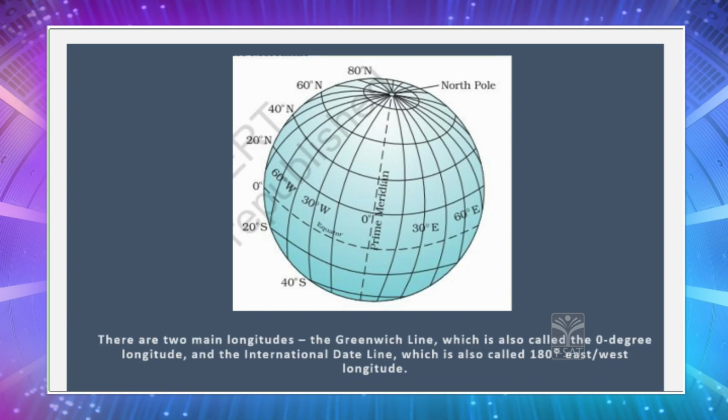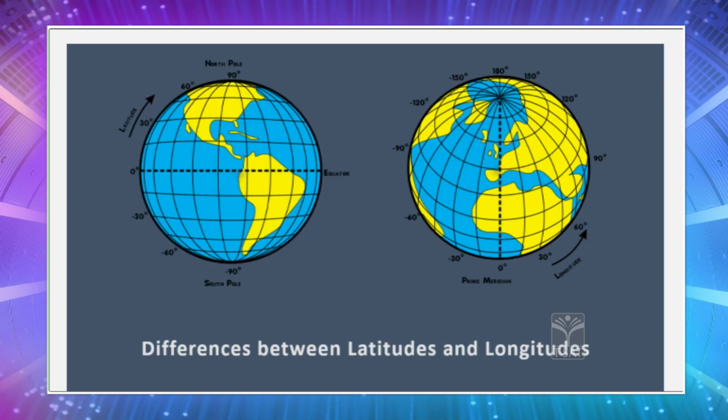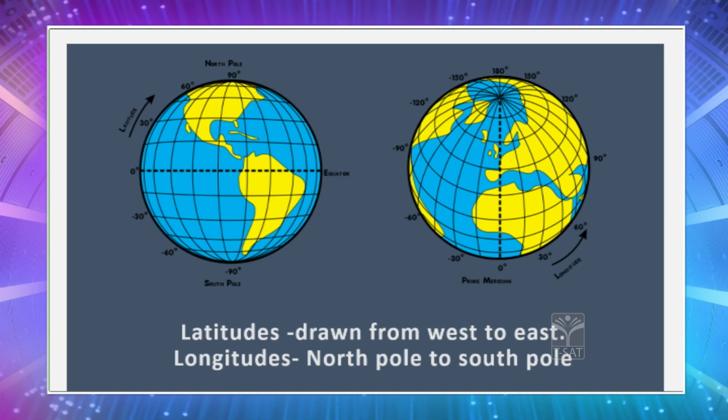And children, talking about the two important longitudes, that is the Greenwich line, which is also called the 0 degree longitude, and the international date line, which is 180 degrees east or west longitude. So children, this is all about longitudes. Now let me tell you the differences between the latitudes and longitudes. Latitudes are drawn from west to east and longitudes are drawn from North Pole to South Pole.